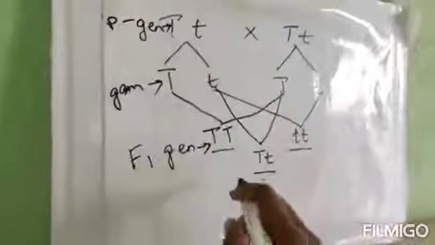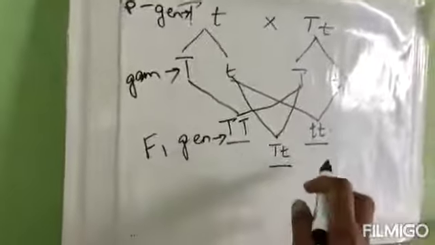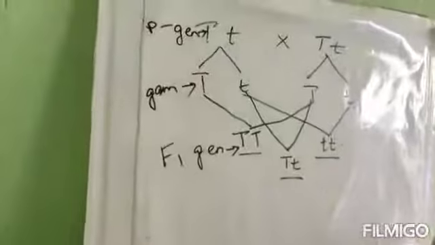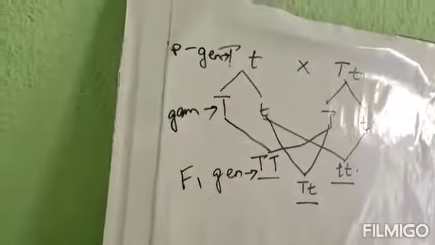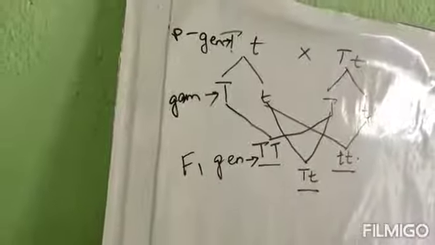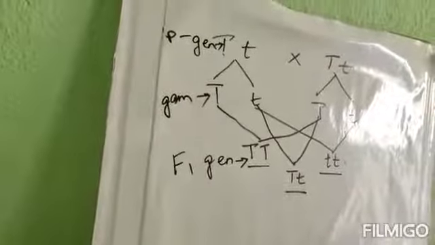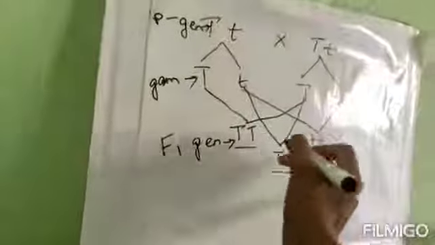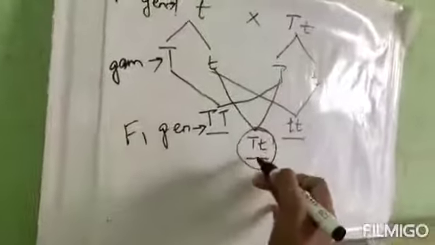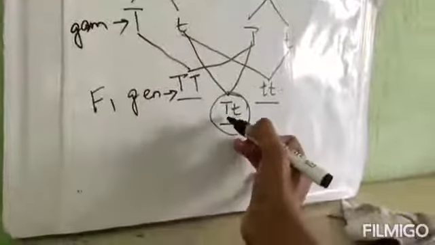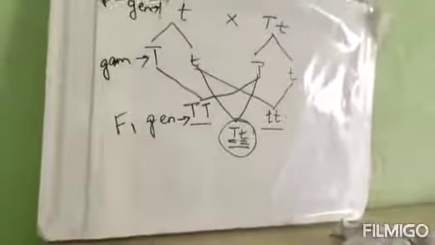Got my point? In the F1 generation only we are getting 3 types of genotypes. So the answer is 3. Got it? Next, number 8. Hybrid plants contain... the answer will be C. One dominant, one recessive. See, this is the hybrid. So hybrid plants contain one dominant character and one recessive character. So the answer will be C.